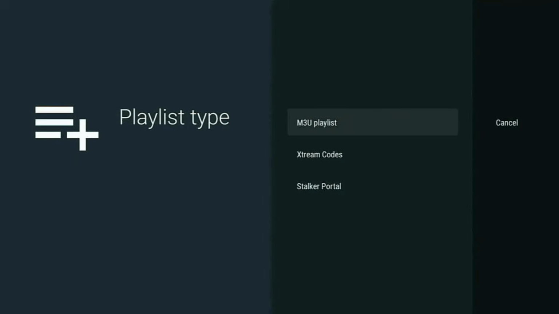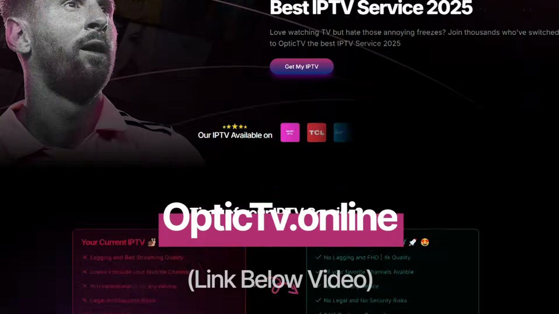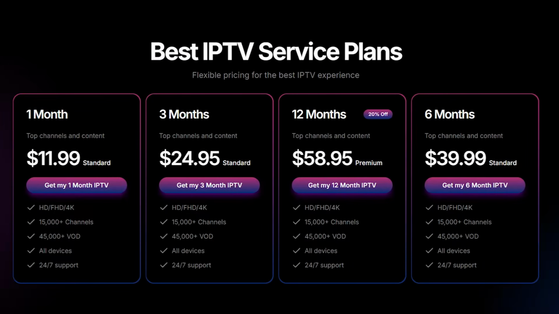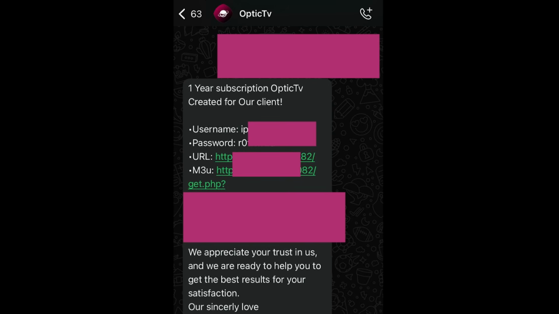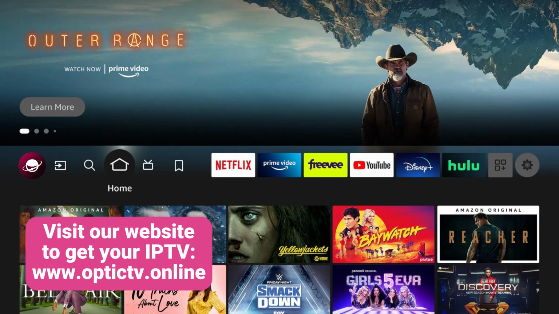IPTV setup is super straightforward on TiviMate. Enter in your IPTV service using M3U playlist URLs or Xtreme Codes login info. Premium providers like Optic TV hook you up with both options, so you can choose whatever works best for your setup. Just a quick reminder, TiviMate is not free at all. You will need to pay for the premium plan to use their app.